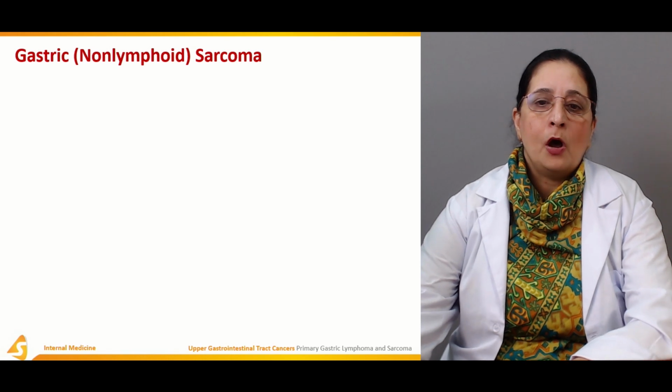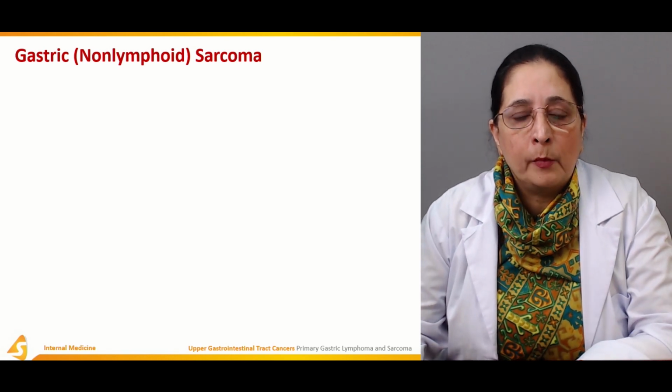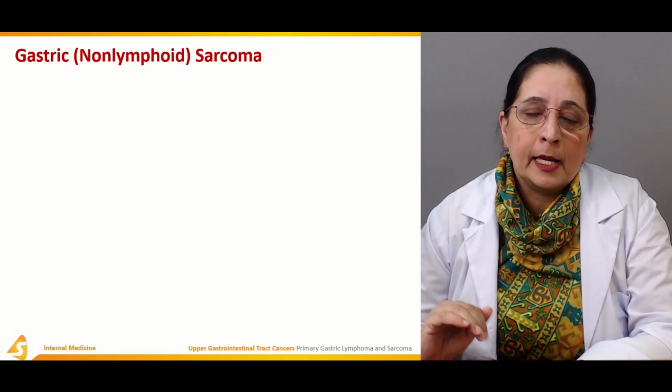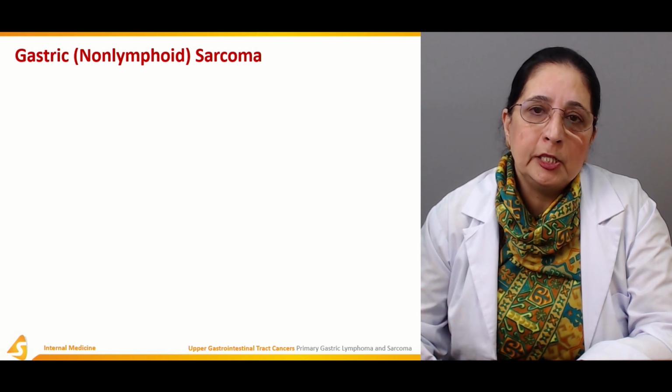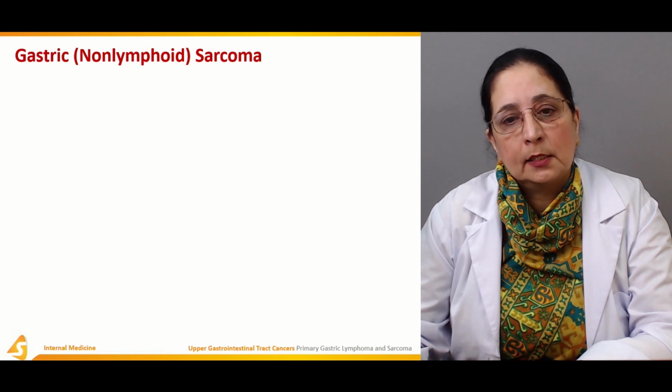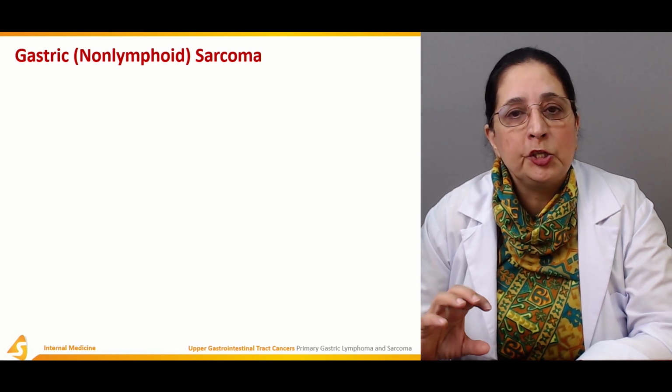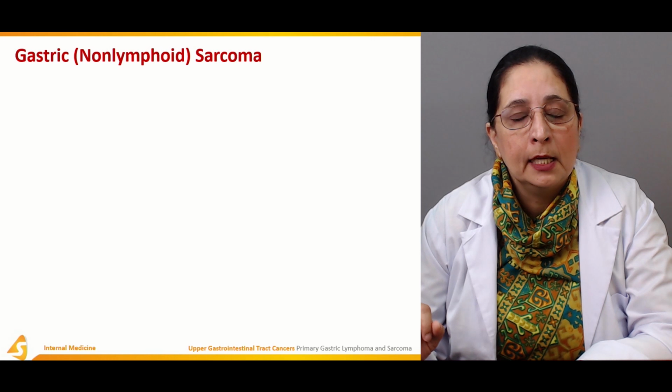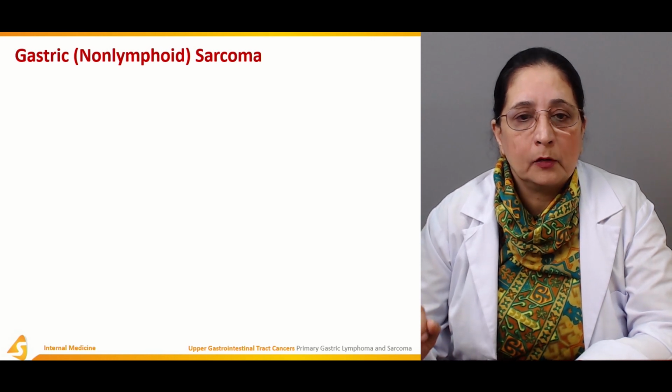Gastric non-lymphoid sarcoma. It's non-lymphoid, and sarcoma: oma is the tumor, sarco is for the smooth muscle tissue. So this is the tumor that develops in the smooth muscle, sarcomas.